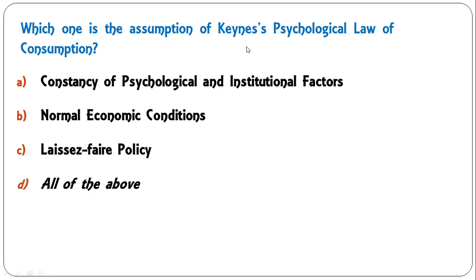Which one is the assumption of Keynes' psychological law of consumption? Constancy of psychological and institutional factors, normal economic conditions, laissez-faire policy, or all of the above. In fact, these all are the assumptions of the psychological law of consumption. So D is the correct answer here. Though in the examination, dear students, all options may not be there, but for the sake of memorizing and understanding, I have included all four right options, so that you can attempt it correctly in the examination. So D is the correct answer.